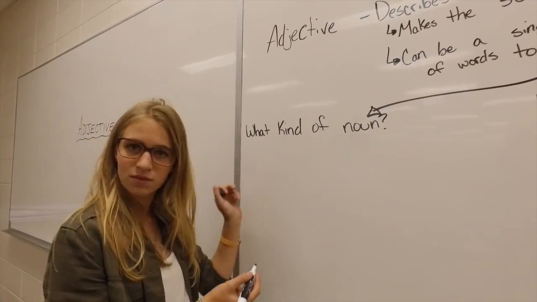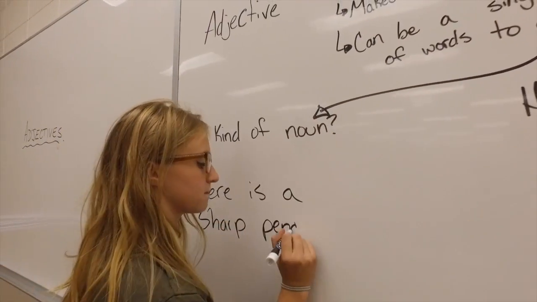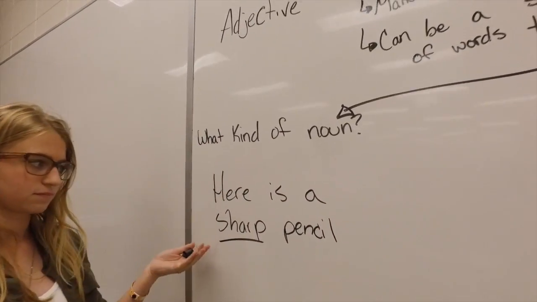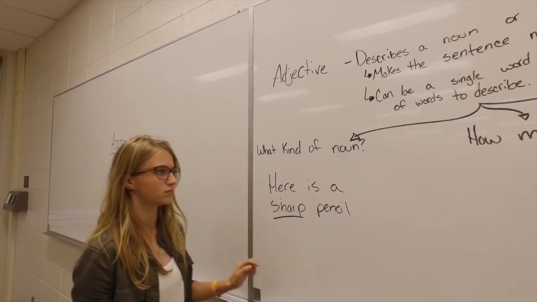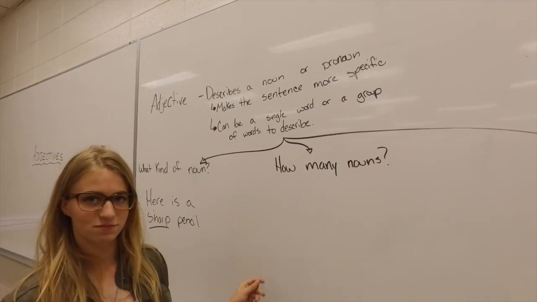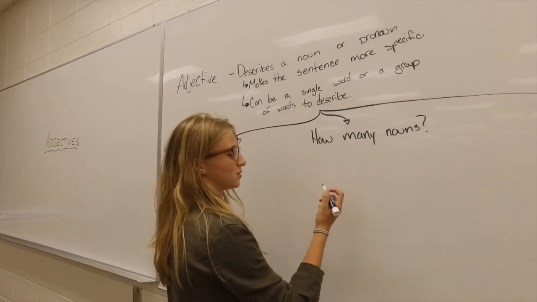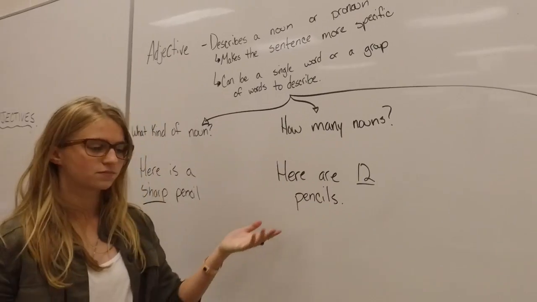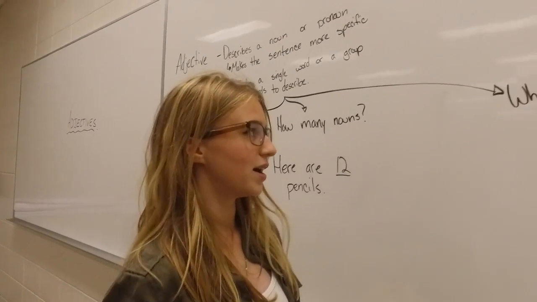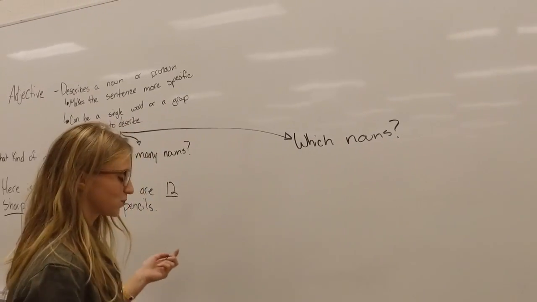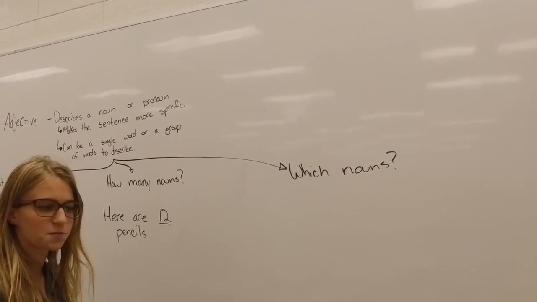So, a sentence for what kind of noun? Here is a sharp pencil. Sharp. There we go. How many nouns? A sentence for that could be, here are 12 pencils. Okay. And then, which nouns? Let's talk about my brother.